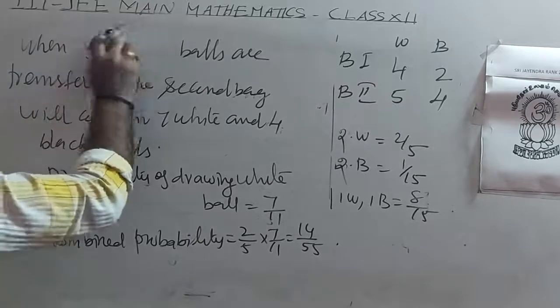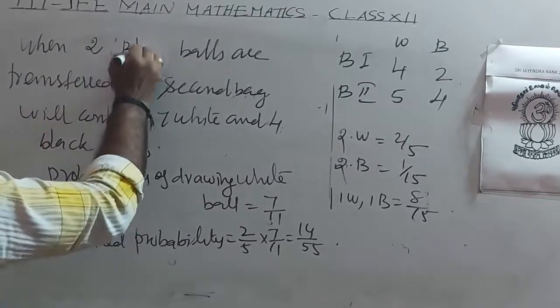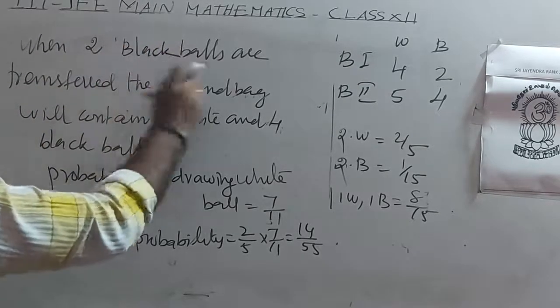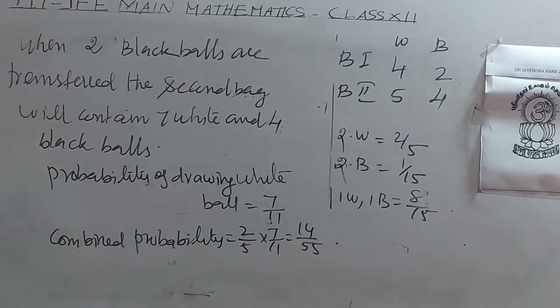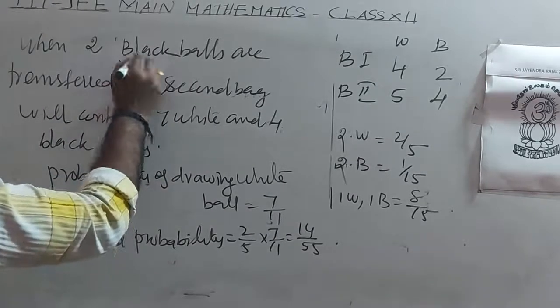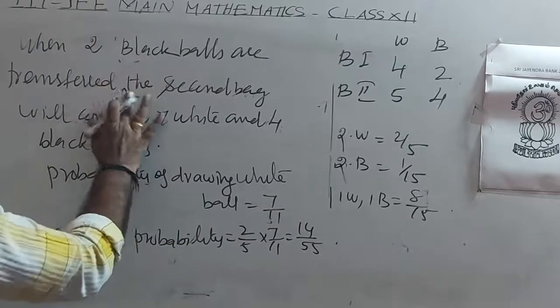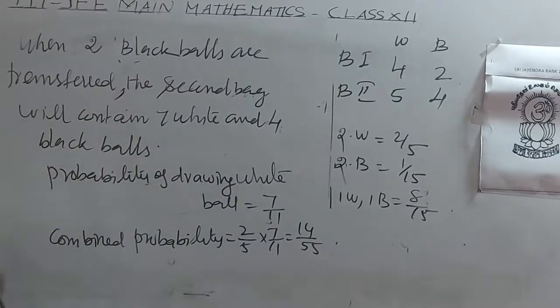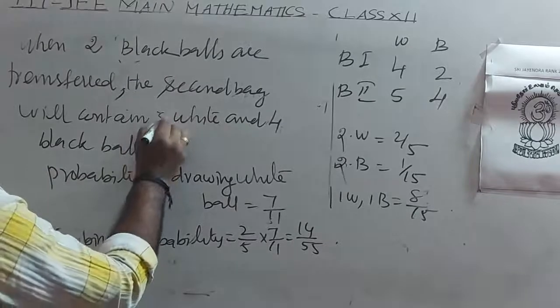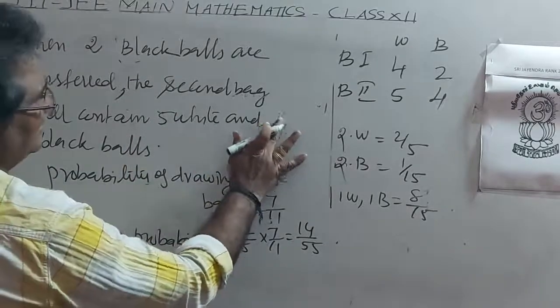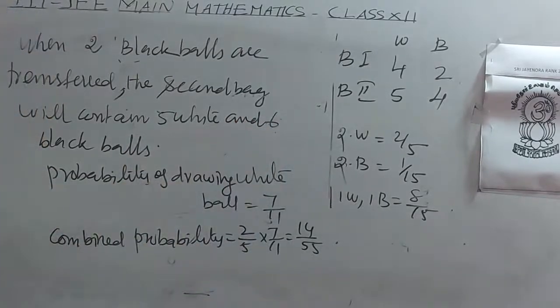When 2 black balls are transferred to the second bag, the second bag will contain 5 white and 6 black balls.